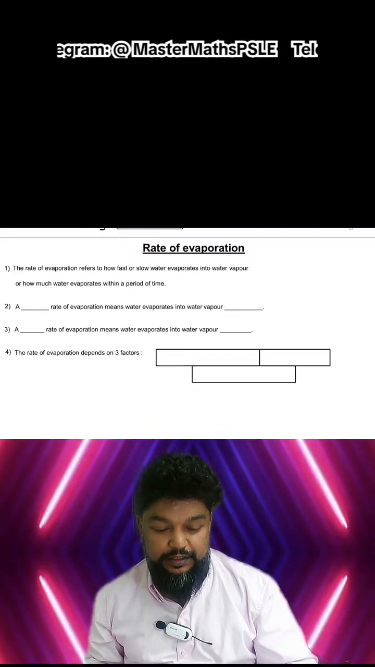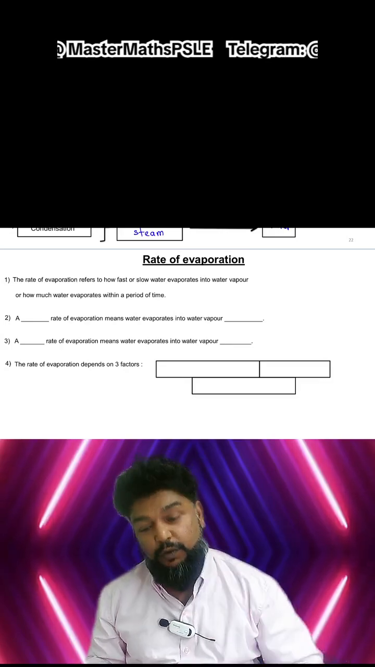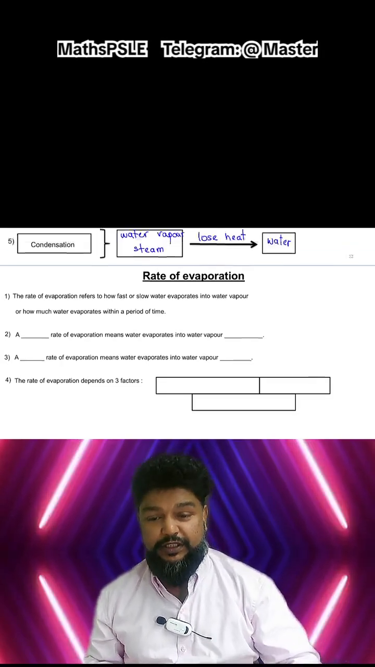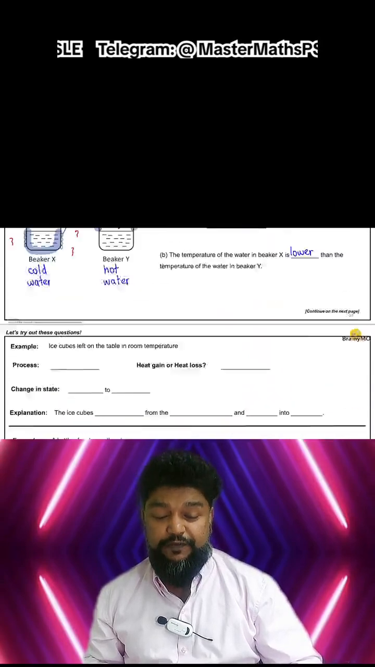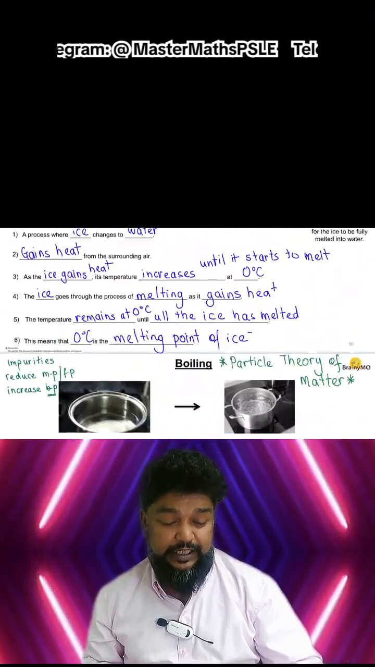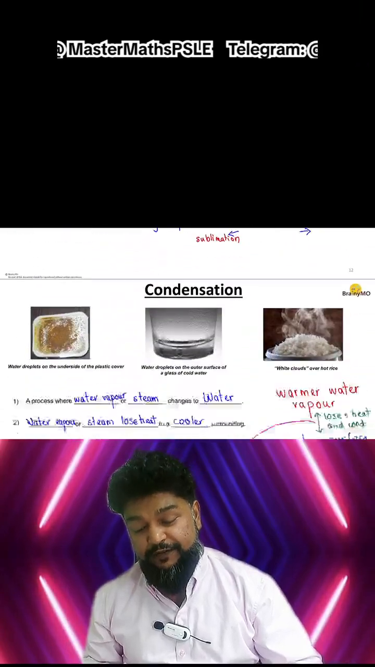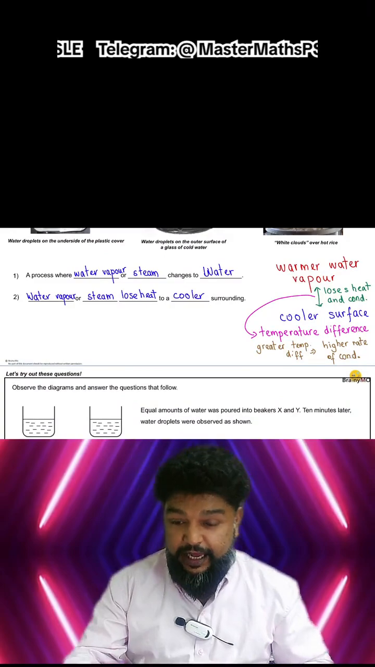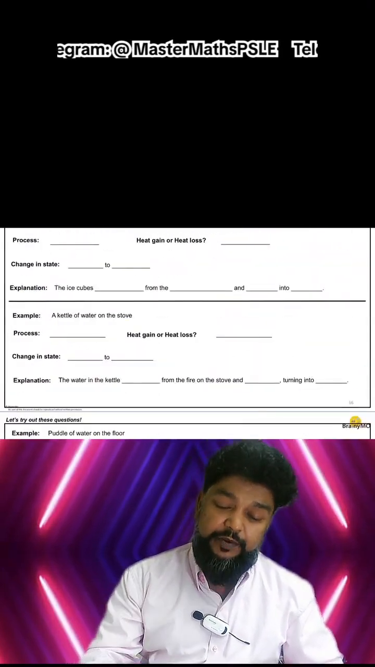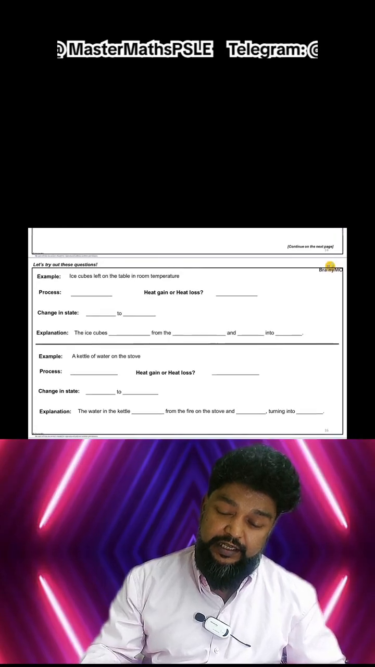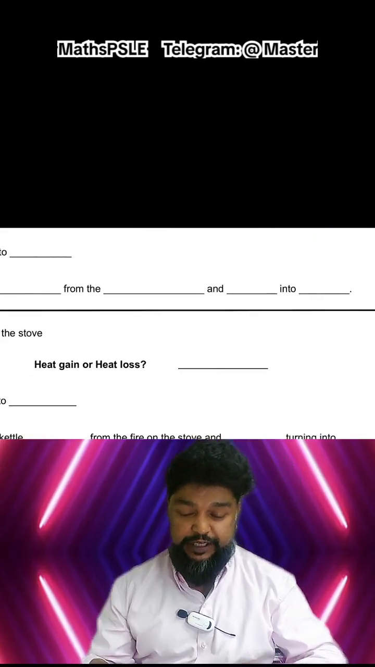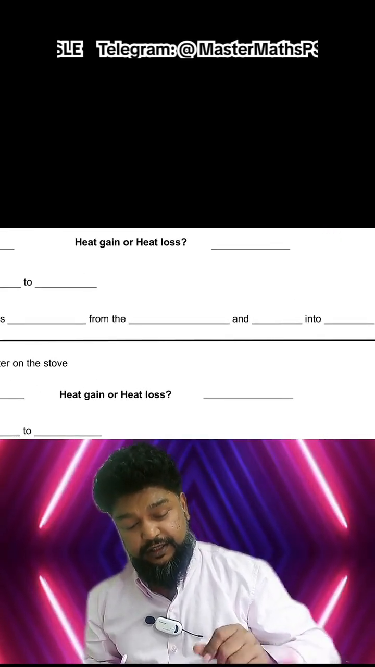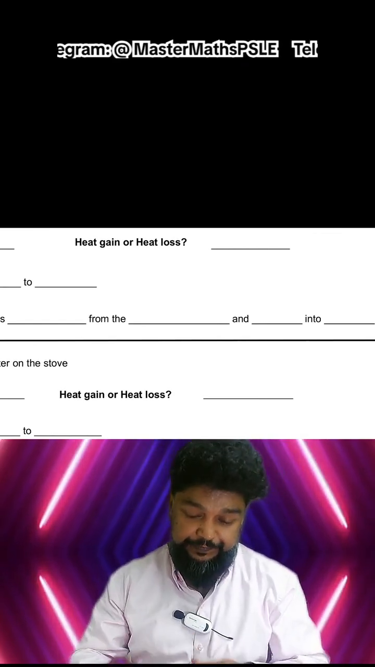So coming back, final thing, what affects the rate of evaporation? So now we know what affects boiling, what affects melting, what affects freezing is basically impurities. We know what affects condensation is the temperature difference between the warmer water vapor and the cooler surface. And finally we come to what affects the rate of evaporation.